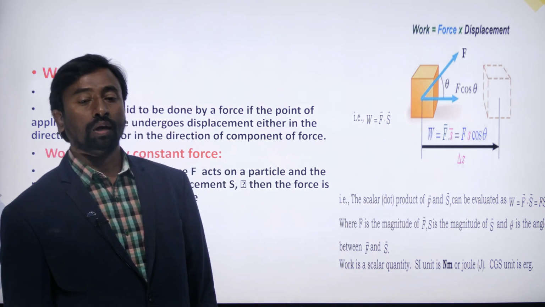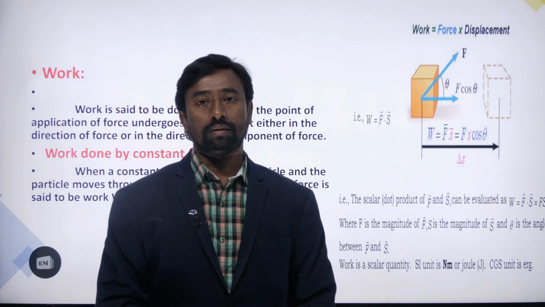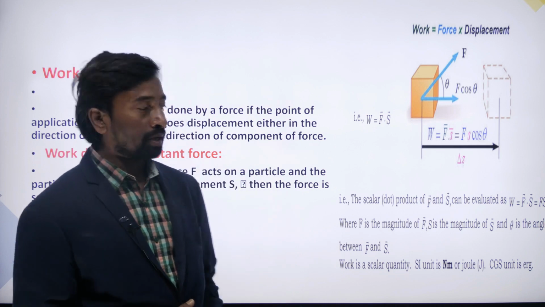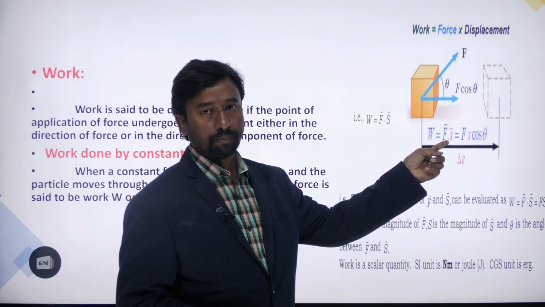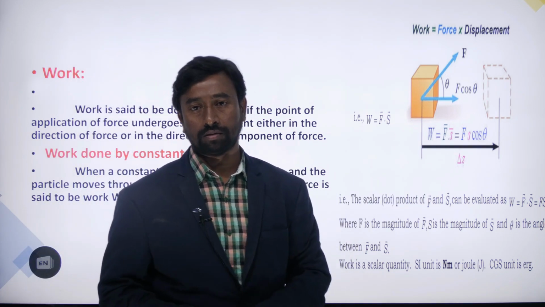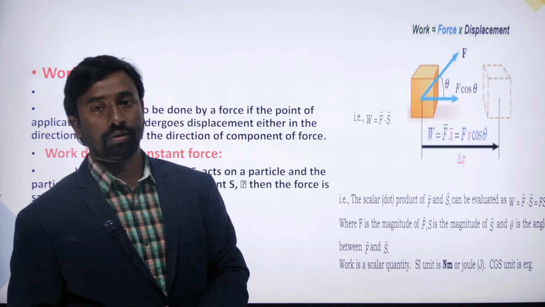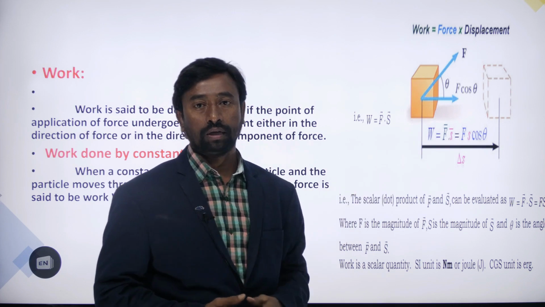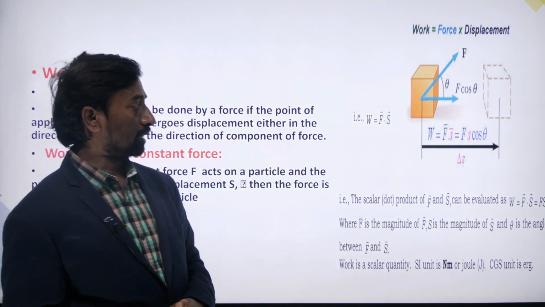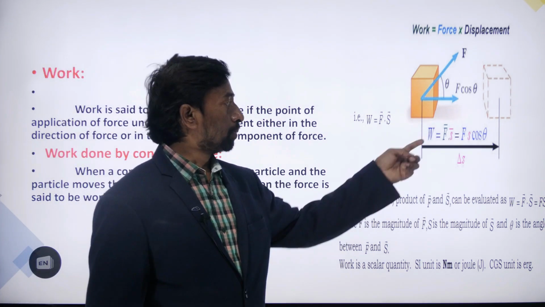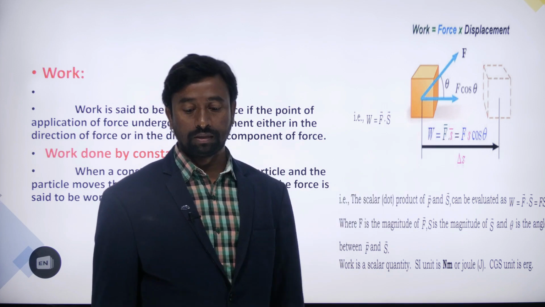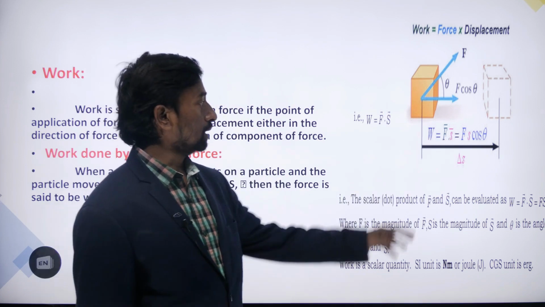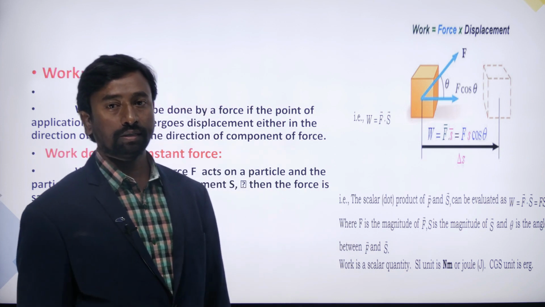Work done is also defined as the dot product of the force and displacement vectors. So one more definition: we can define the work done in vector form, that is, the dot product of force and displacement of a body is also called work done.